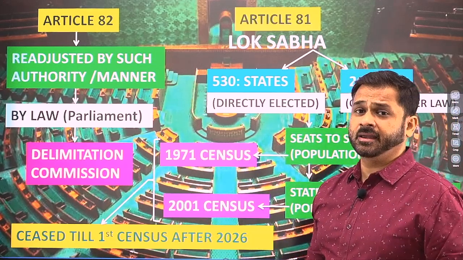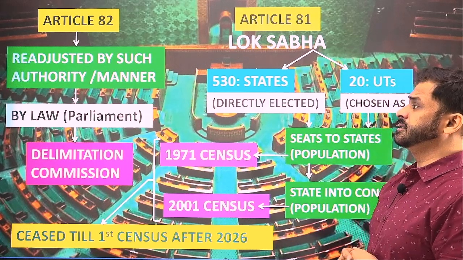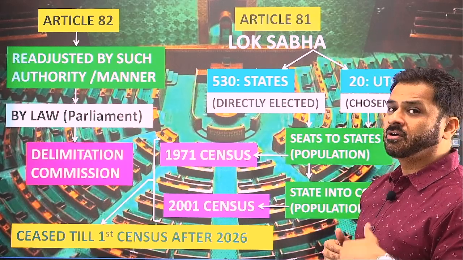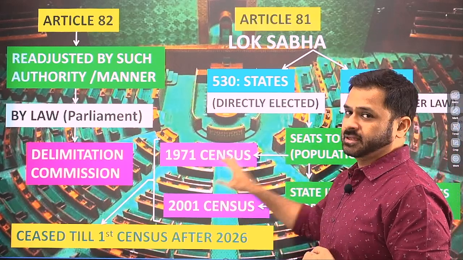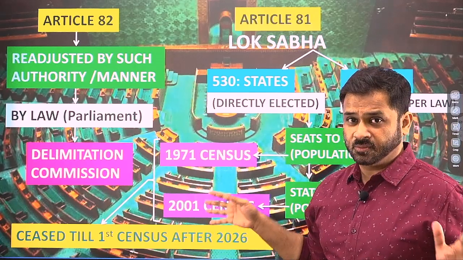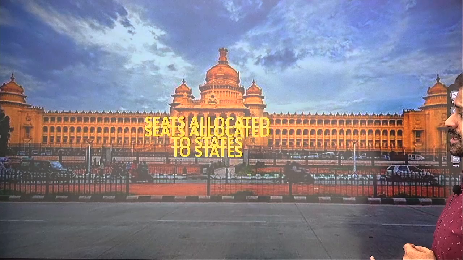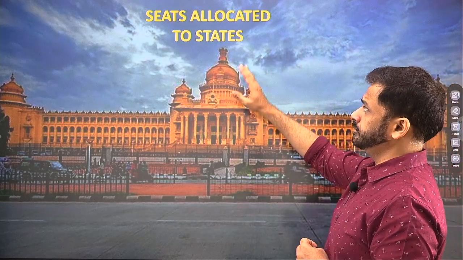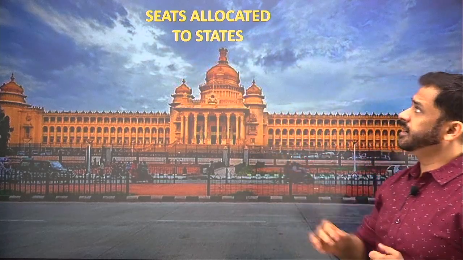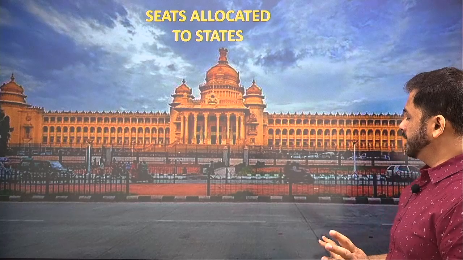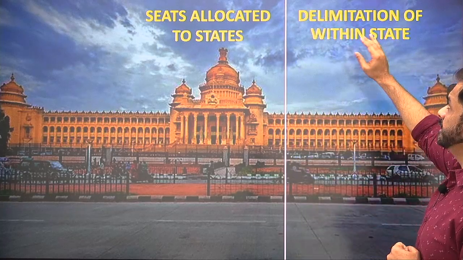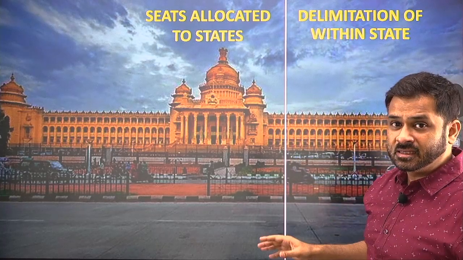Now let us try to understand how the original position of the constitution has changed into this, because that is going to make it very clear to us through which amendments these things have happened. So there are two issues. First one is the seats which are allocated to the states, and the other issue is the delimitation of seats within the states.